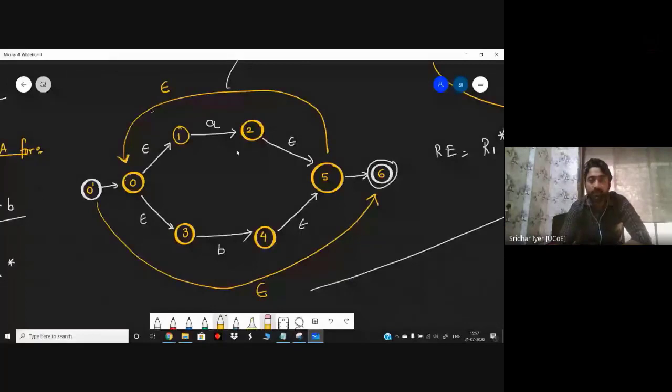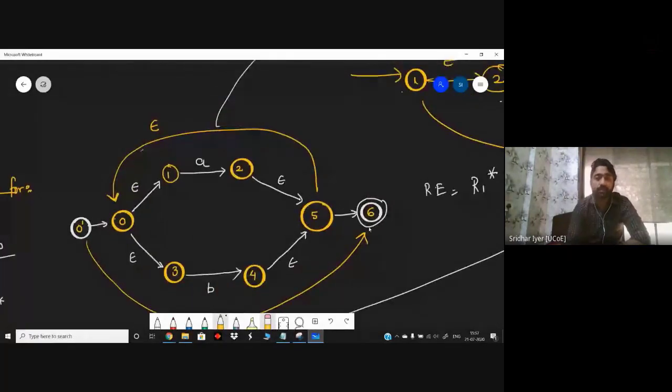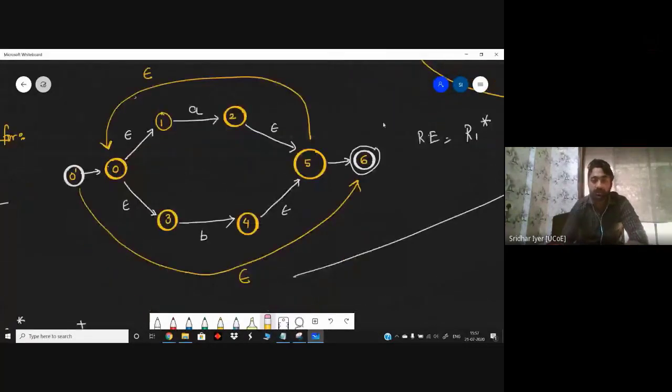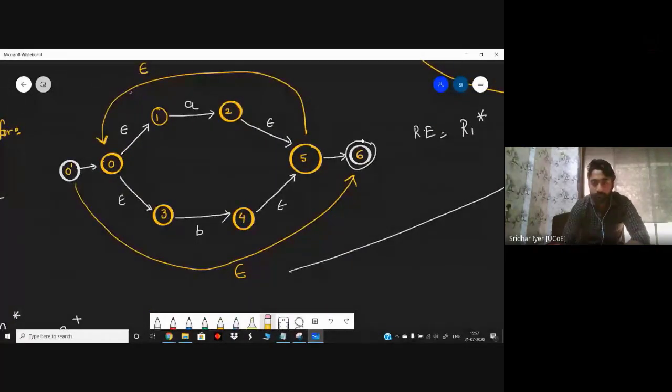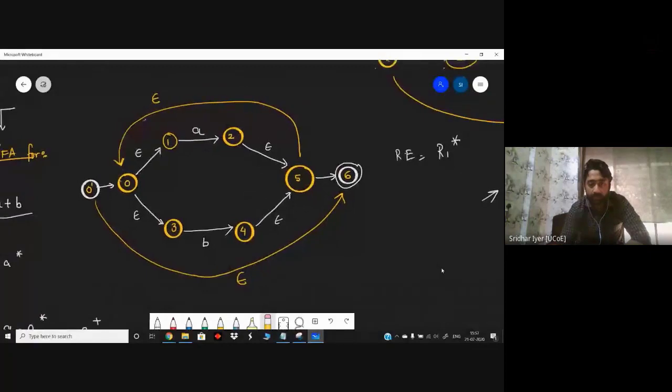Kindly let me know if this diagram is clear. You want any further explanation how I came to this conclusion? Kindly let me know. Quickly, give me some acknowledgement so that I come to know whether you got this concept or not.